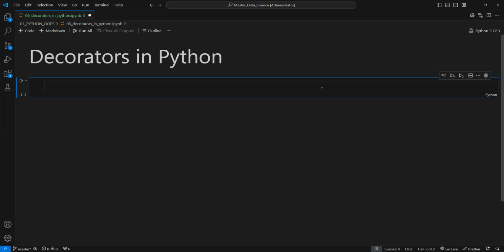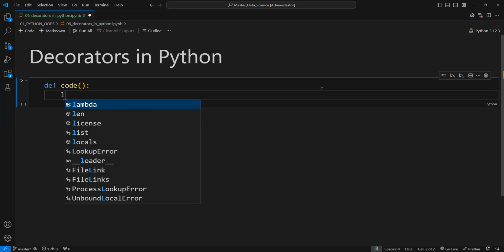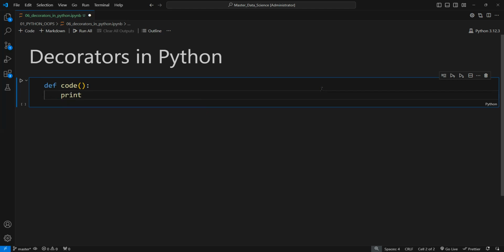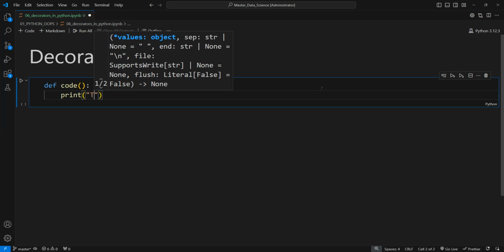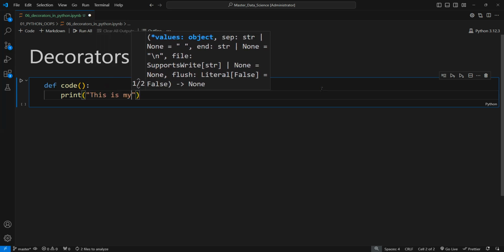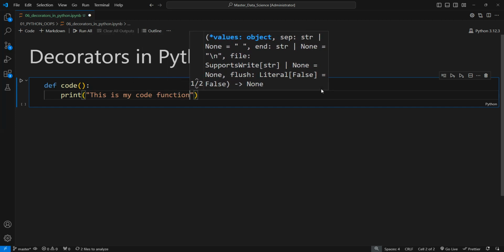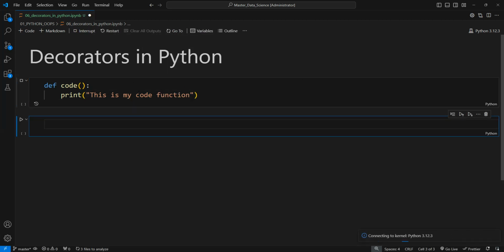In today's video we will see, using examples, how we can decorate our function. So let me just take our function here. I am taking the function name code. def is used to define our function, and after the brackets and colon I am going to write the body of our function. For this function I want to print that this is my code function. Let's just wait for the kernel to complete. It's taking some seconds. Now yeah, it executed successfully.